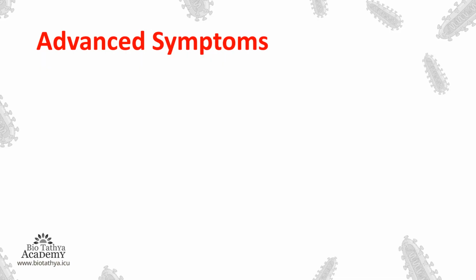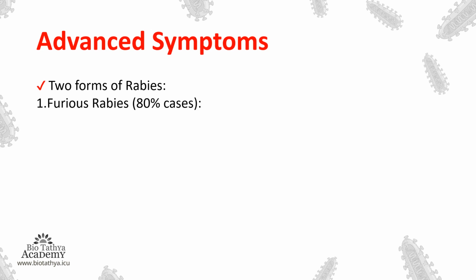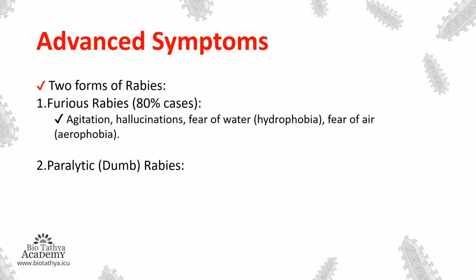Then moving on into the next slide, what we see is the advanced symptoms. So apart from the fever, itching, all these symptoms, what are the advanced symptoms? There are two forms of rabies. Now let's understand what are the two forms of rabies. One is the furious rabies, which is around 80% of cases, and another one is the paralytic or the dumb rabies. So what is the furious rabies? The furious rabies is the agitation, hallucinations, fear of water, that is hydrophobia, fear of air, that is aerophobia.